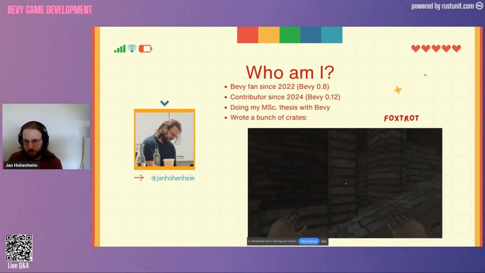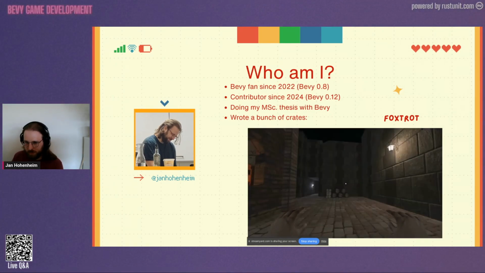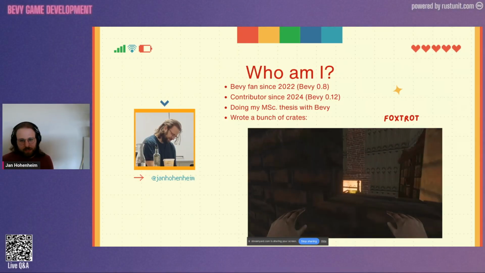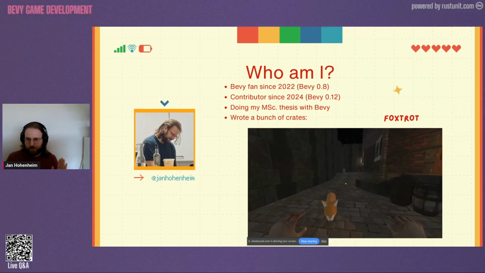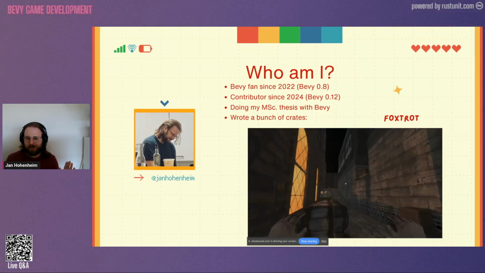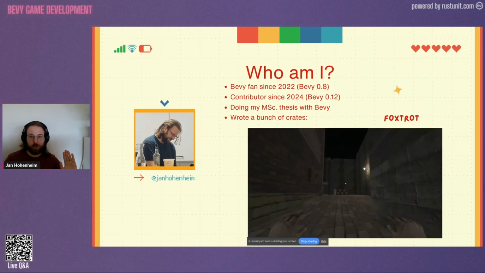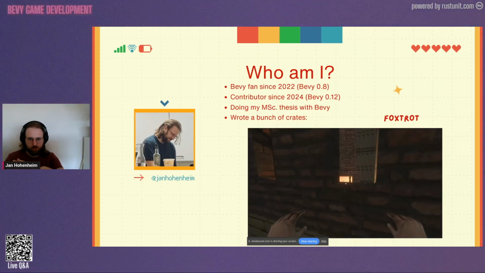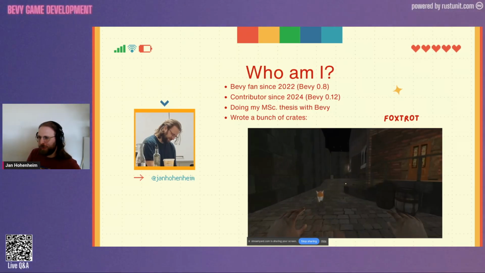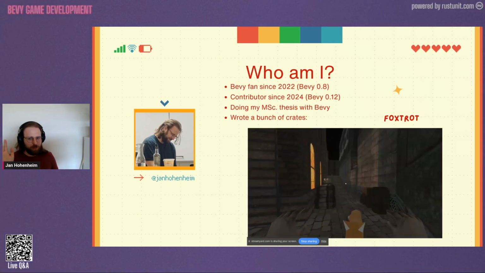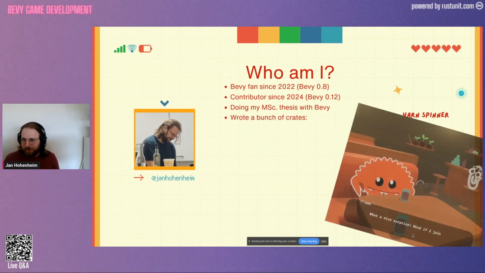First of all, the most well-known one is Foxtrot, sitting at nearly 800 GitHub stars now. This started off as an attempt to do a general 3D game template for Bevy, and it kind of derailed into this general dump of, okay, here's all of my knowledge of how 3D is supposed to work in Bevy, just in one place. It's also a really good stress test for the Bevy renderer. So far, I believe I have opened like 5 rendering-related issues that I have discovered with Foxtrot. It's great.